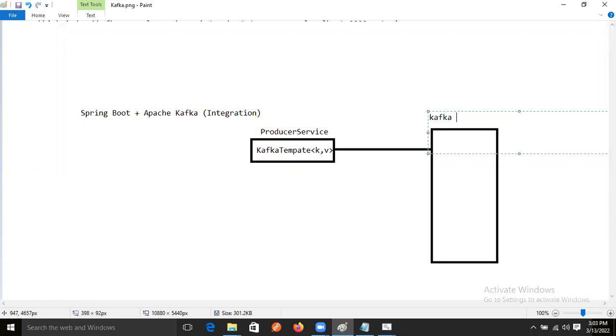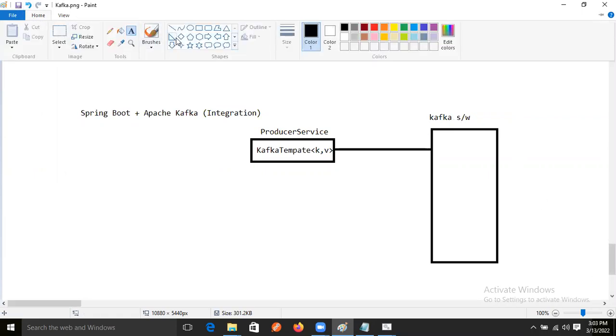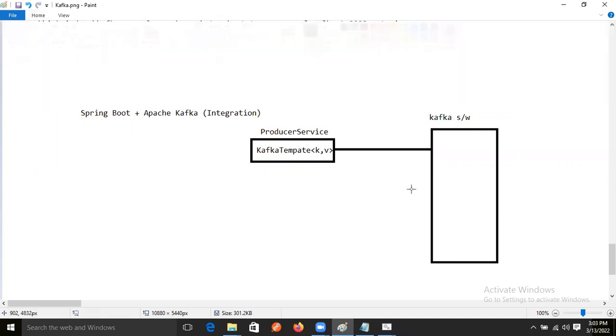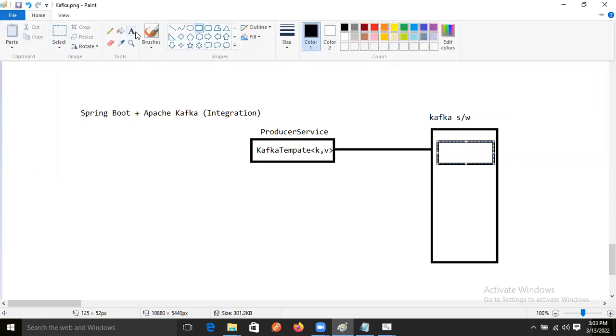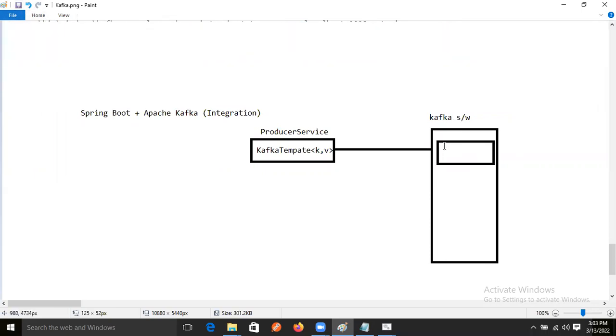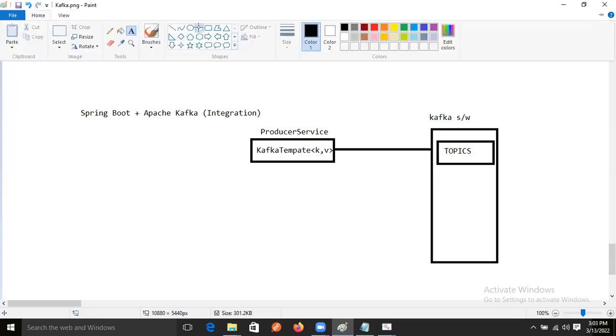Kafka software, right? It will come to whom? Kafka software. Then what will happen now? Our Kafka software will create one topic, right? One topic's memory will create. Then our topic's memory will call what is that?